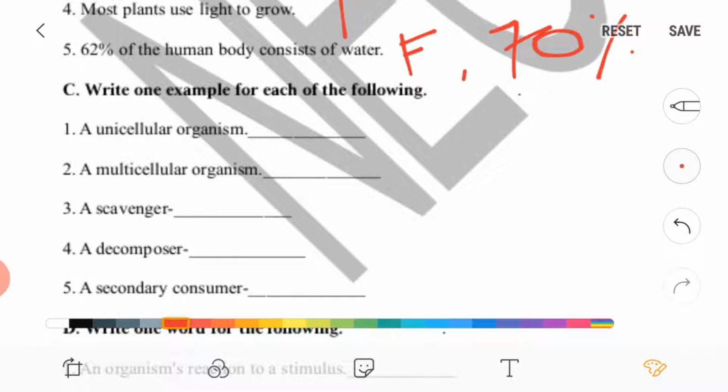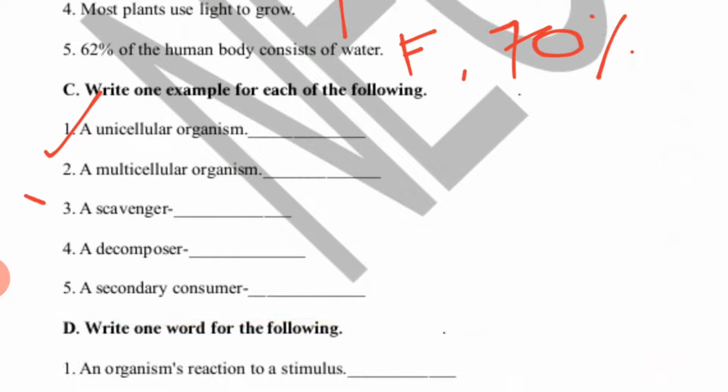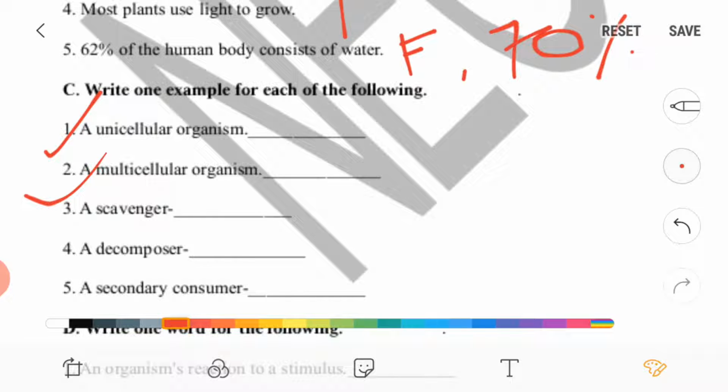Okay, then come to the examples. Unicellular organism, first one, write down any one, amoeba or paramecium, right, any one. Then second, a multicellular organism, so plants, animals, human beings, all these are multicellular organisms.